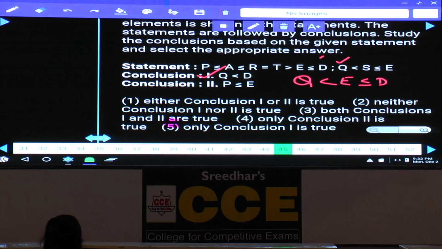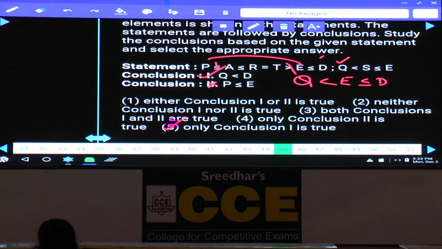Then coming to the second conclusion, P and E. P is here, E is here. Tell me which element is common here? E is common, isn't it? Now between P and E, what happens here? P and E, there are two opposite symbols. As there are two opposite symbols, we cannot derive the conclusion. And so only conclusion 1 is true. Only one, it is given in choice 5, question number 45.